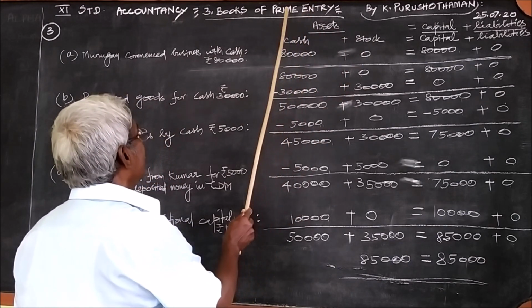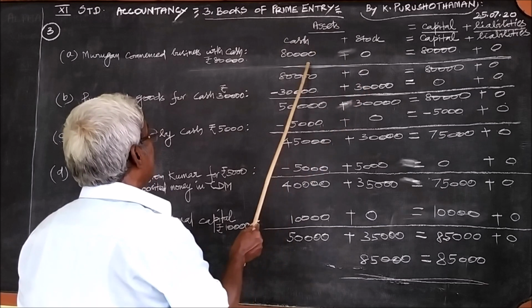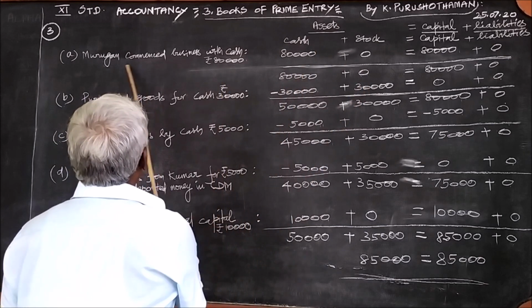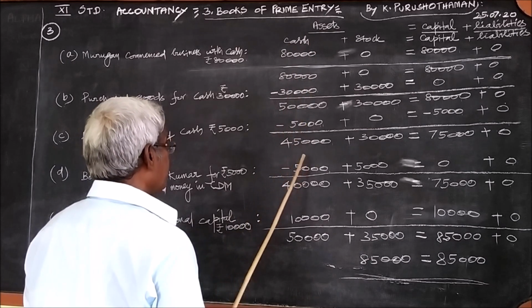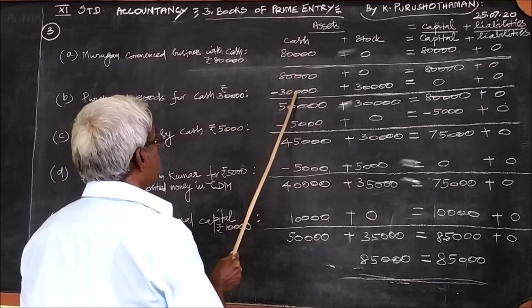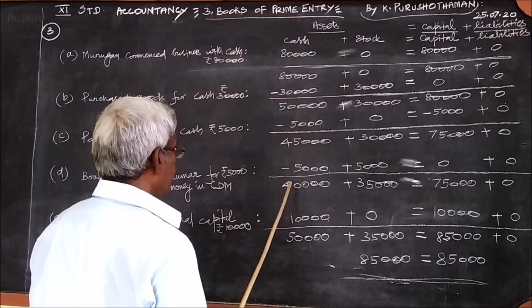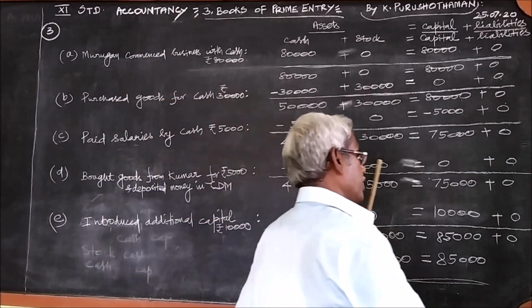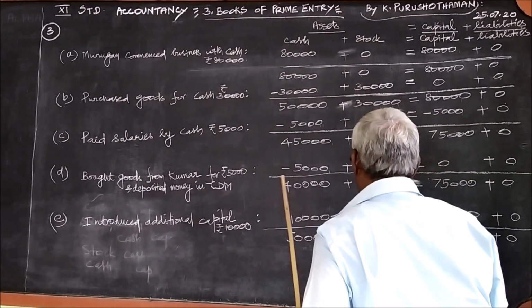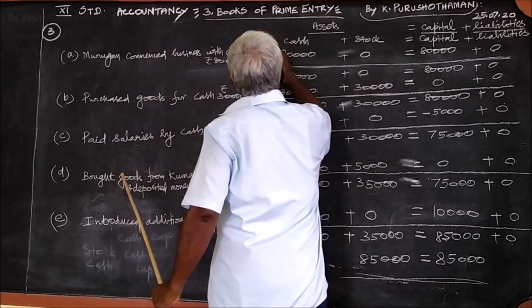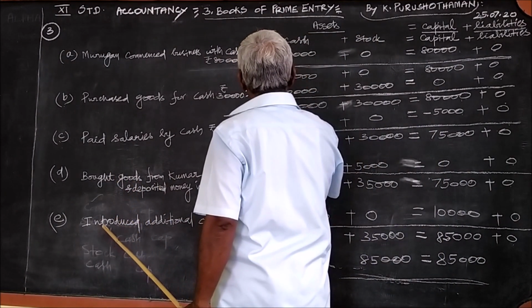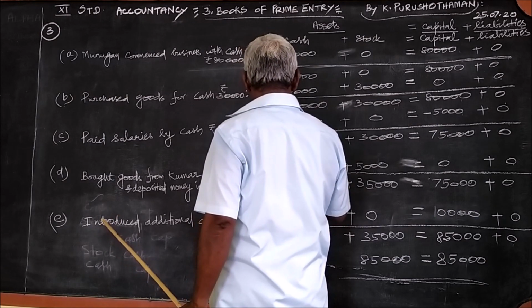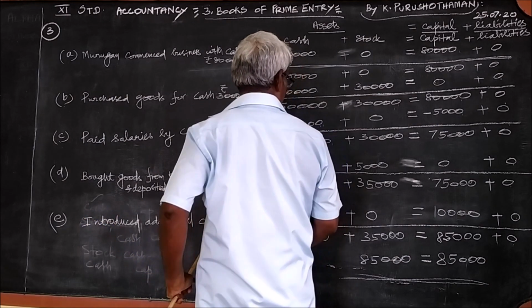After writing it, we can answer this by leaving a gap like this in between after entering these transactions, because these are the transactions, and other things are manual work for us. This is the transaction, this is the transaction, and this one is the transaction, this one is the transaction, this one is the transaction.